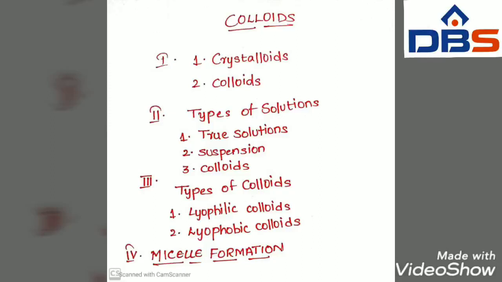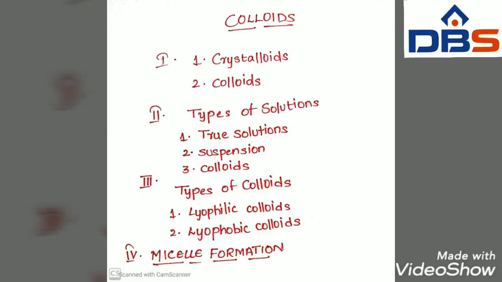And the second one, suspension. It is a heterogeneous mixture containing insoluble particles of size greater than 1000 angstroms. These particles cannot pass through an ordinary filter paper. This is called a suspension.